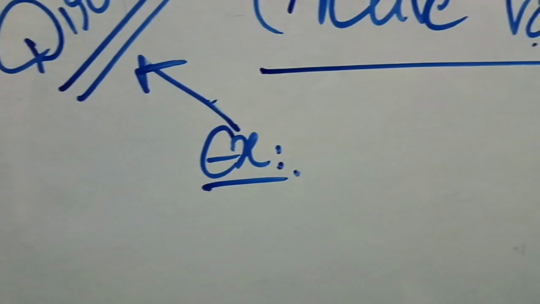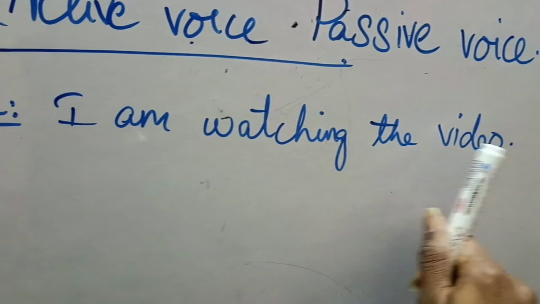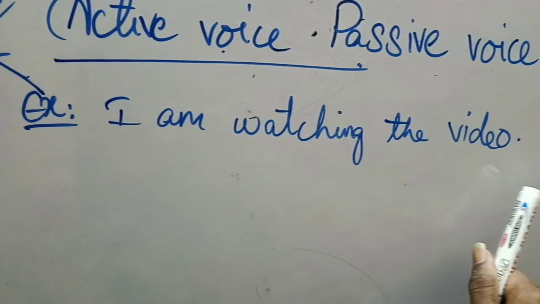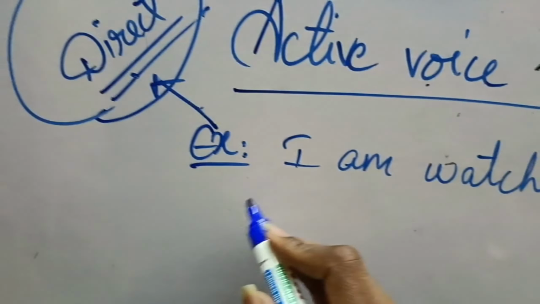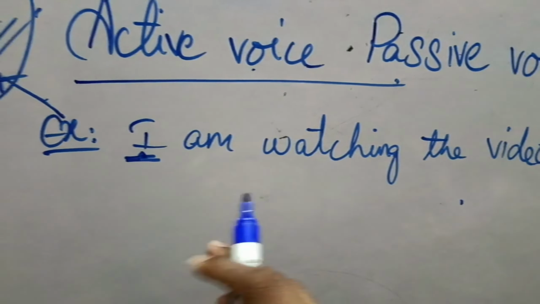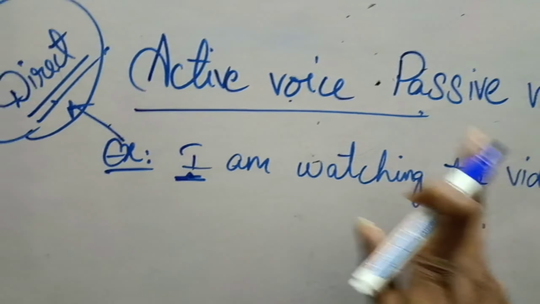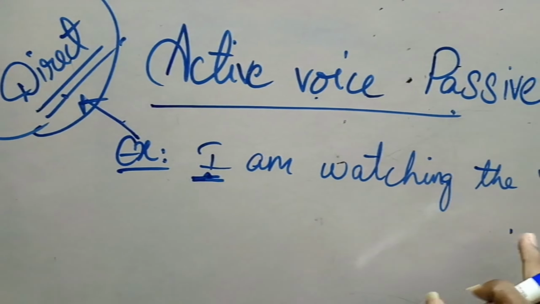For example, we take here that I am watching the video. This is in the active voice because it is directly saying that I am watching the video. I am watching the video. What does this sentence indicate? It indicates the active voice, which is in the direct form.